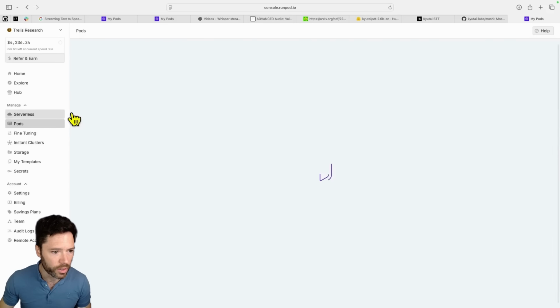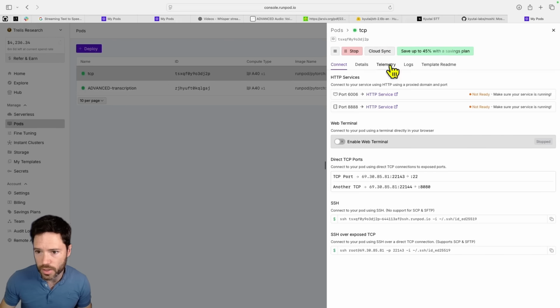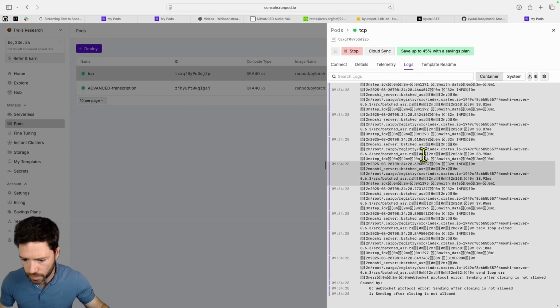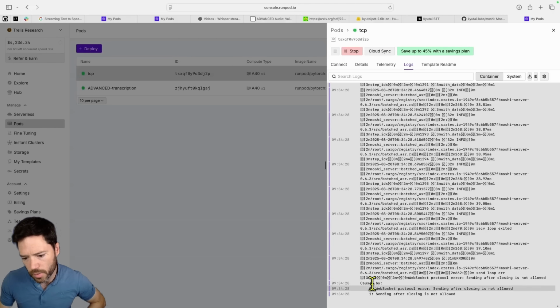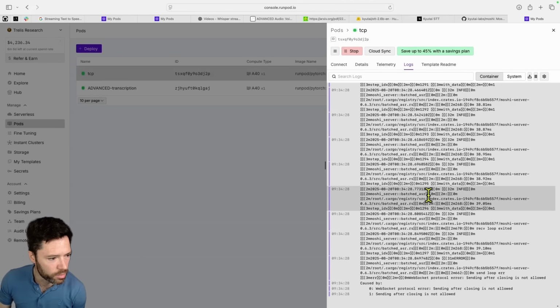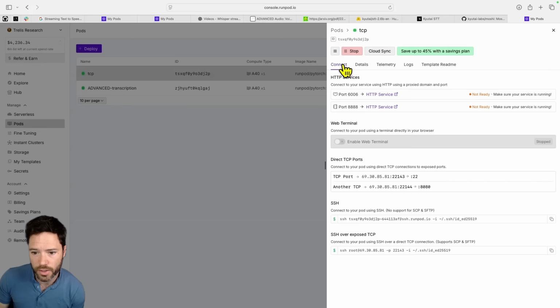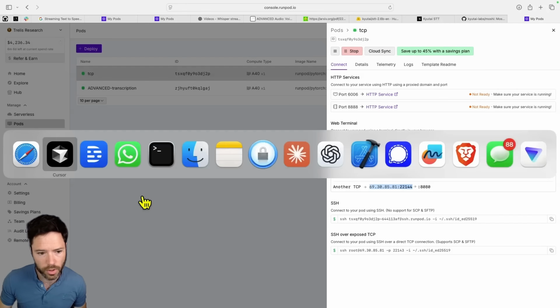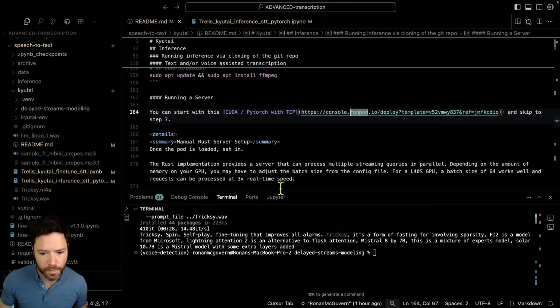So once you have it running, and I already have it running, everything should start up here. And yeah, it's crashed because I just stopped it abruptly earlier, but it will start up. And then what you'll do is connect, and you'll be able to copy the TCP address here that maps to port 8080. So you'll copy this here along with the external port number, and then go back and scroll down